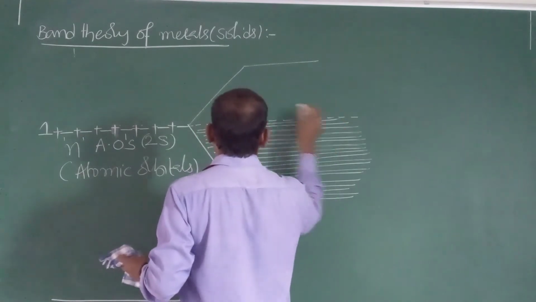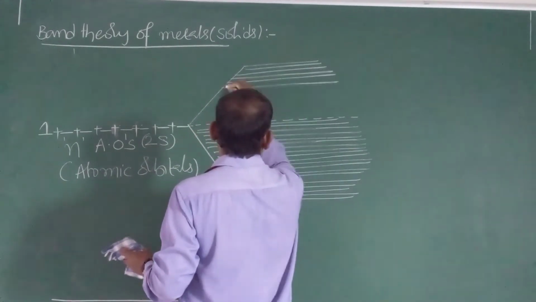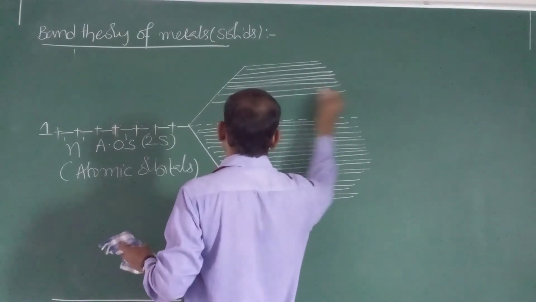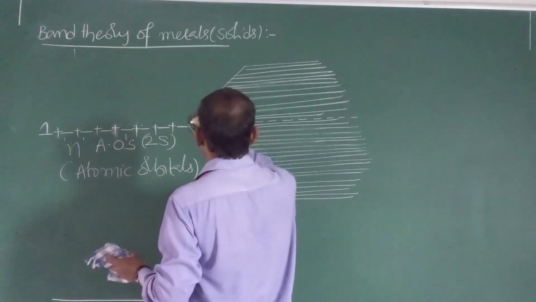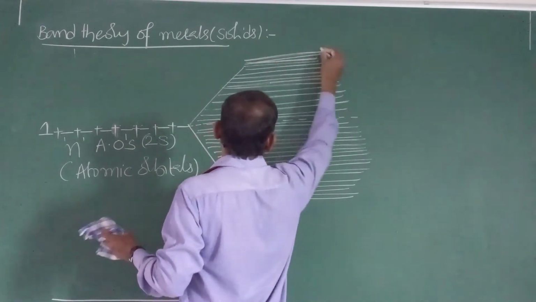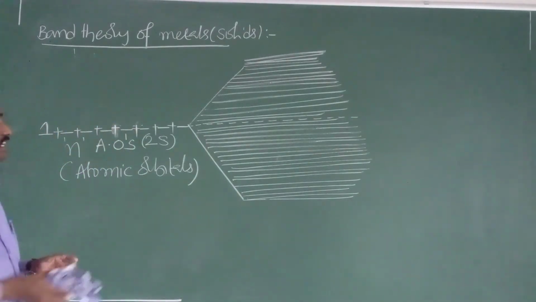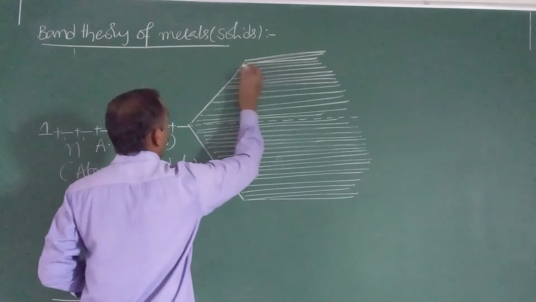So n number of molecular orbitals are formed like this.